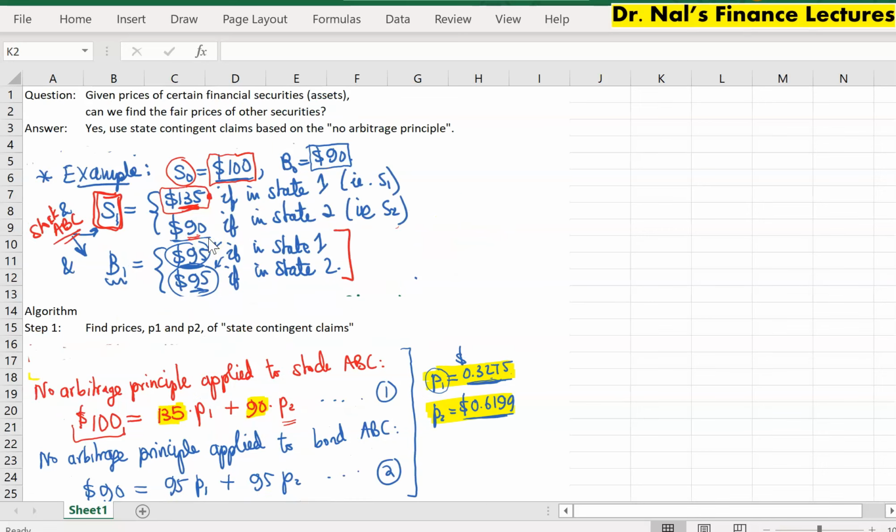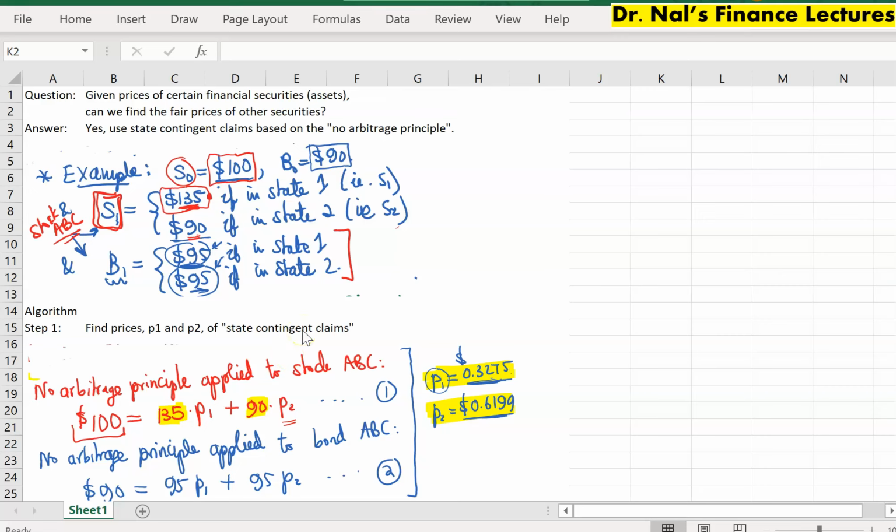All right, so the key idea, the algorithm, was a two-step algorithm: given those two securities, stock and bond for company ABC, how do we derive the prices of other financial securities, other stocks and bonds and options? It turns out that the key idea is to first derive the prices of state contingent claims. This was a new concept for everybody, I guess.